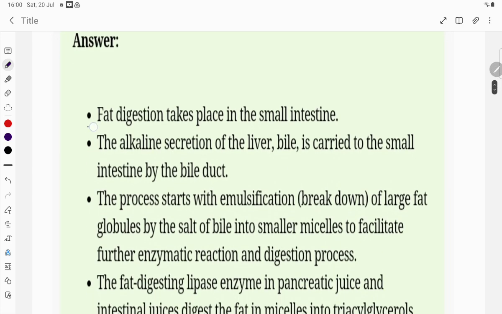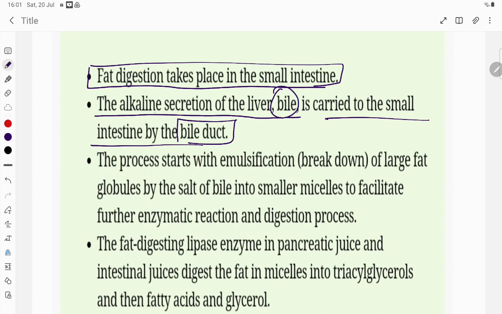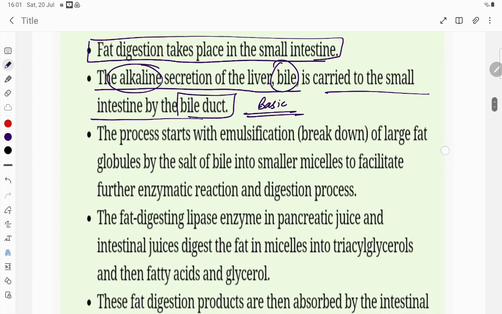The answer is, fat digestion takes place in the small intestine, students. The alkaline secretion of the liver, bile, is carried to the small intestine by the bile duct. Okay, so what does the bile duct secrete, students? Bile juice that keeps the medium alkaline. Alkaline means what, students? Keeping the medium basic.